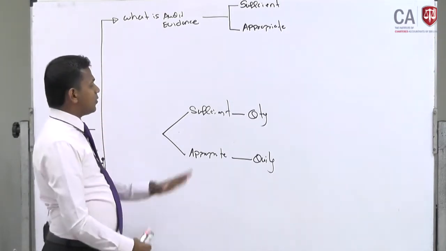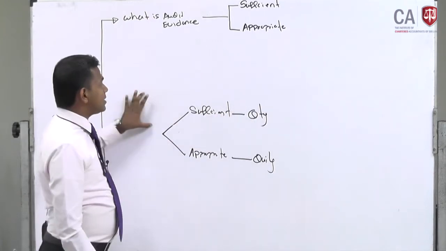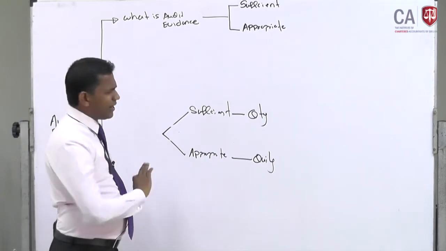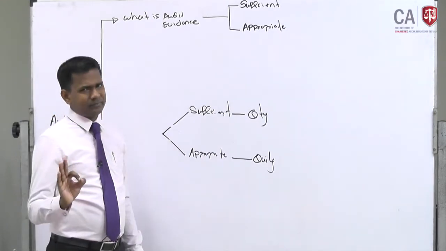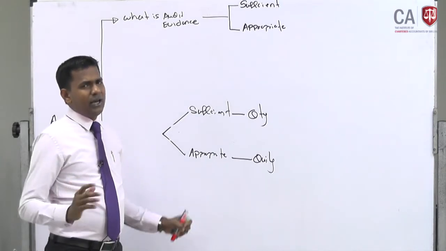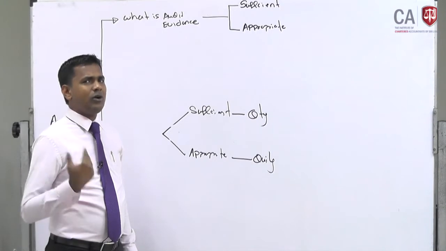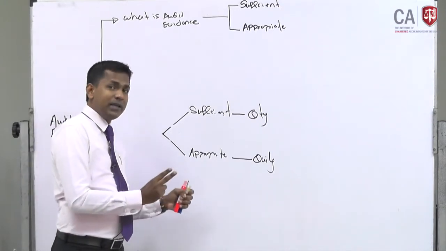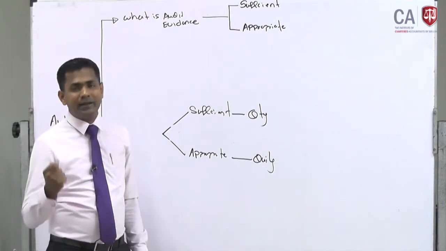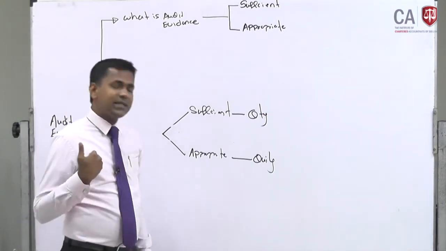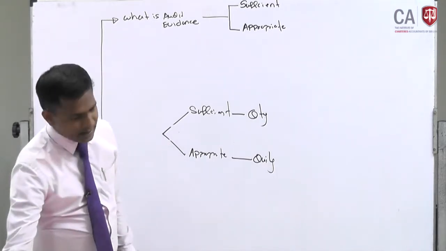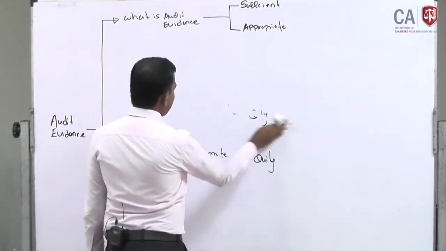comprise these two. Audit evidence should be sufficient and audit evidence should be appropriate. This is one of the very fundamental things that you need to be aware of. Right? So remember these two words. Whenever you talk about audit evidence, auditors always add two more words to the beginning of that sentence, that is sufficient and appropriate audit evidence. We don't say just audit evidence, we say sufficient and appropriate audit evidence, right? So please remember those two words.